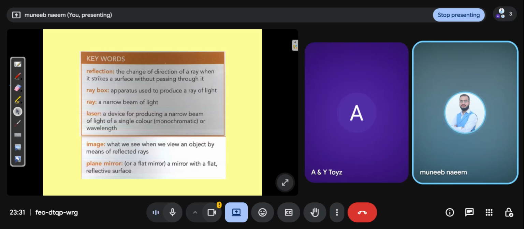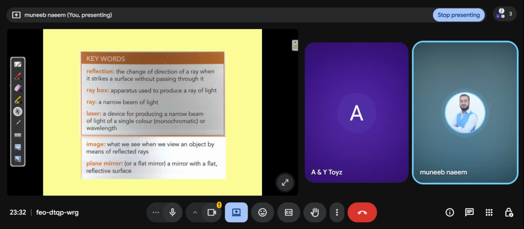How do our eyes see the image? For example, how can I see the laptop? Rays come from the laptop and reach my eye, and they fall on the retina of my eye. So my retina creates the image. This is the image. Now, plane mirror: what is a plane mirror?